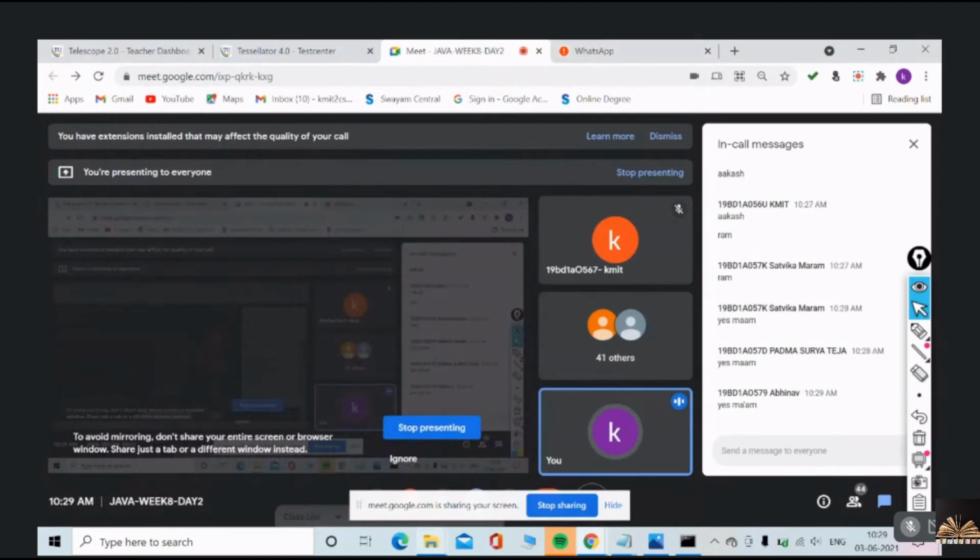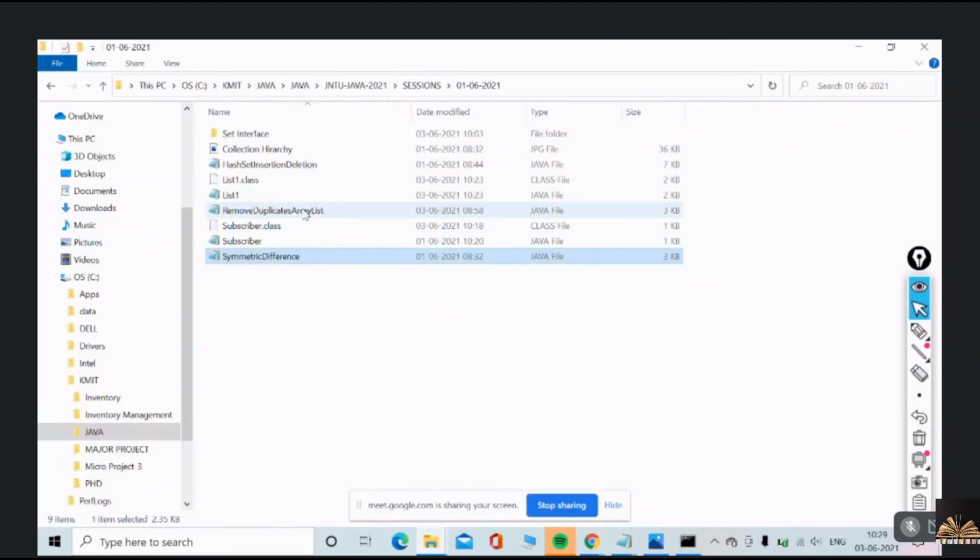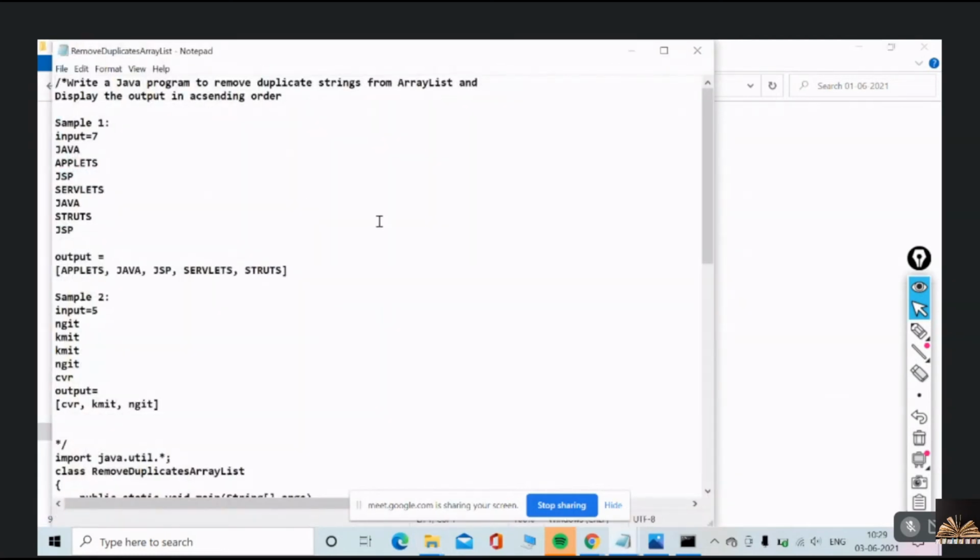And the second program is, before explaining that, you need to tell me how to remove duplicates. You need to remove the duplicates, and also display them in ascending order.